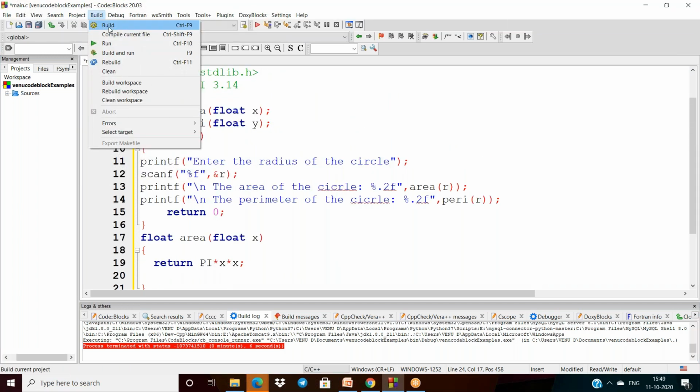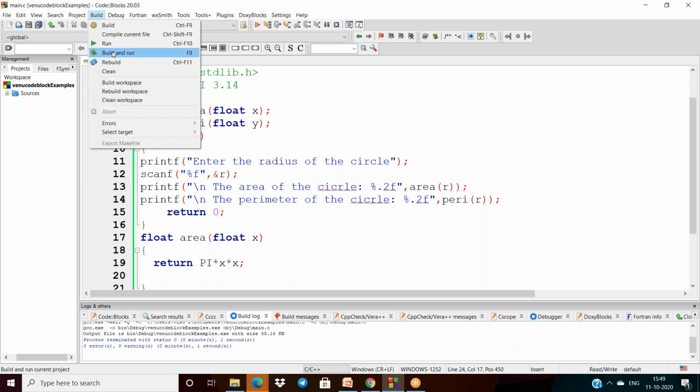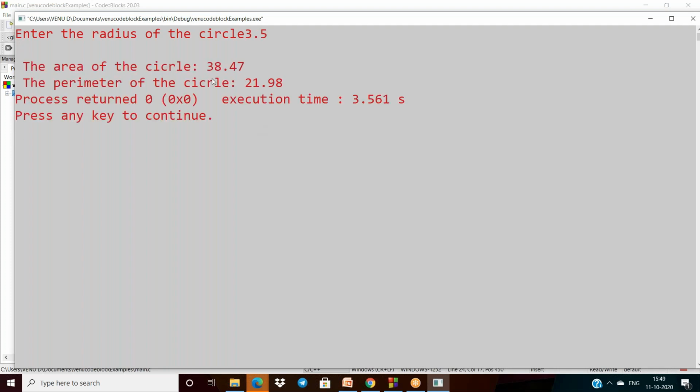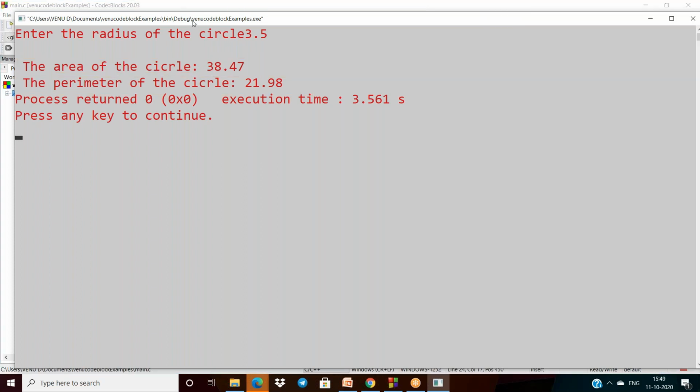I have to compile the code and run the code. If I'm giving my radius like 3.5, then I'm getting here the area of the circle and the perimeter of the circle is this. Okay.